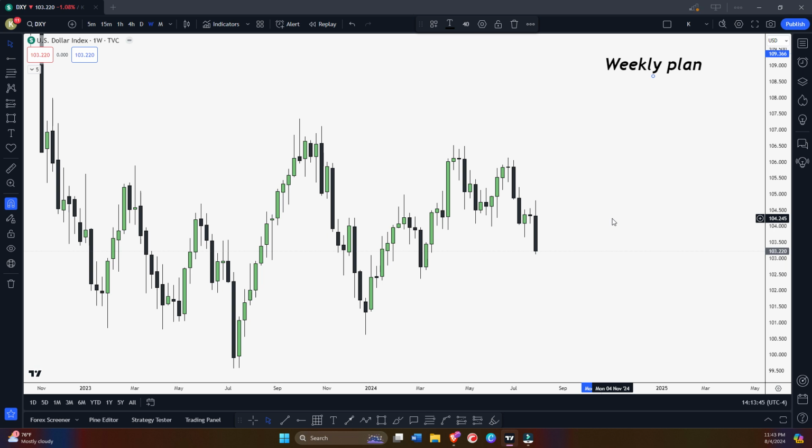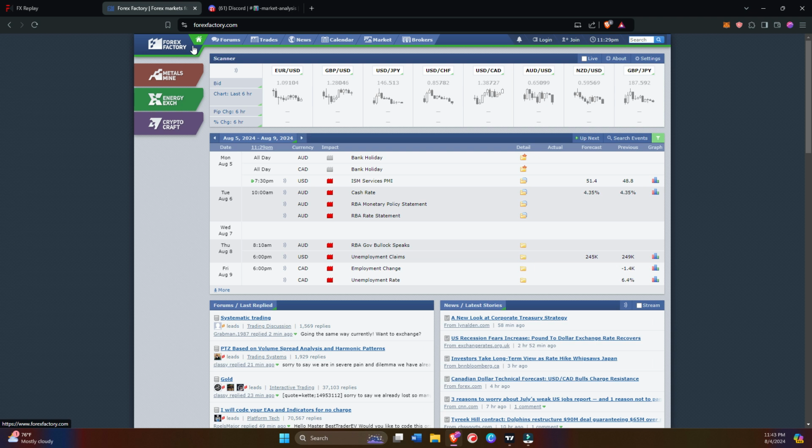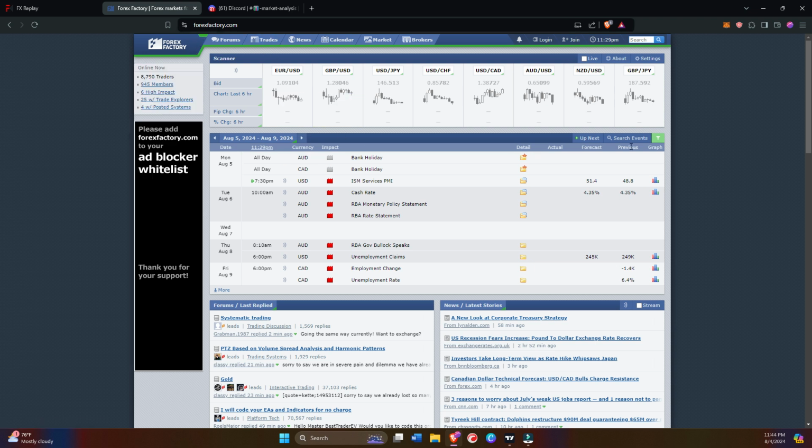Okay, guys, so let's do basically weekly forecast and let's plan our week for the upcoming week. First, let's see the Forex Factory, which day we had red folder news or gray folder news for bank holiday. Here you can see we have August 5 to August 9.